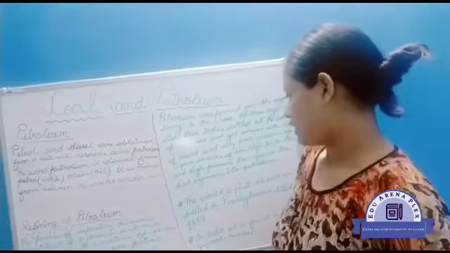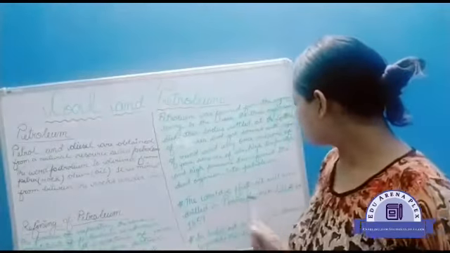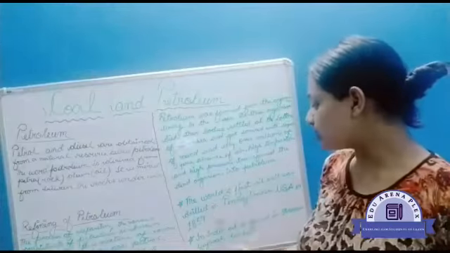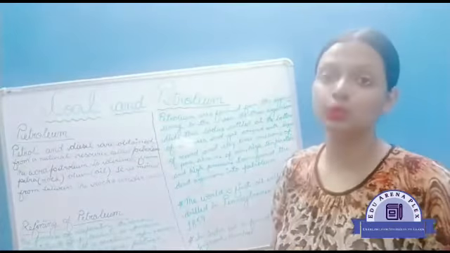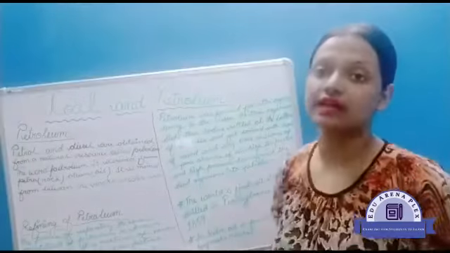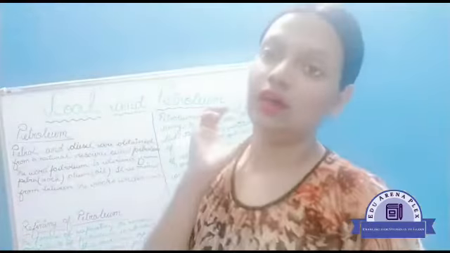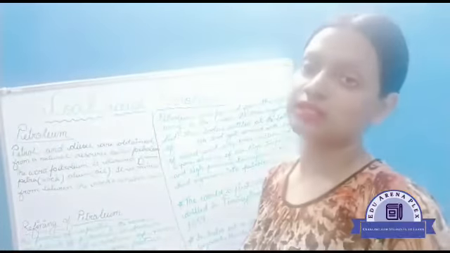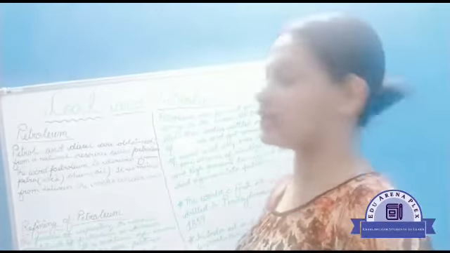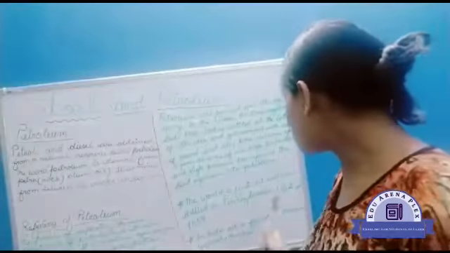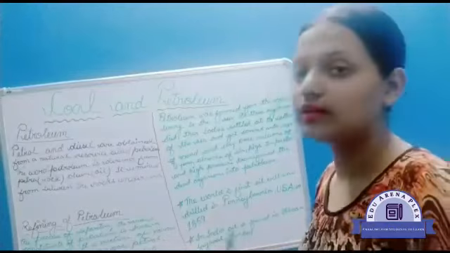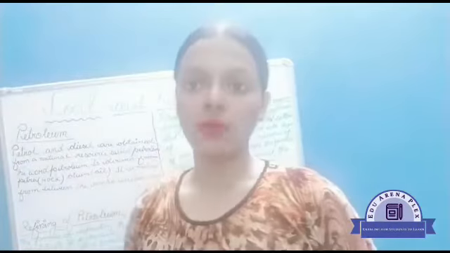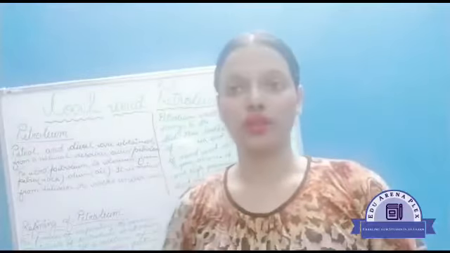Next, the world's first oil well was drilled in Pennsylvania, USA in 1859. So you have to remember the name and the date also. This world's first oil well was drilled in Pennsylvania in USA in 1859. And in India, oil is found in Assam, Gujarat and Mumbai.